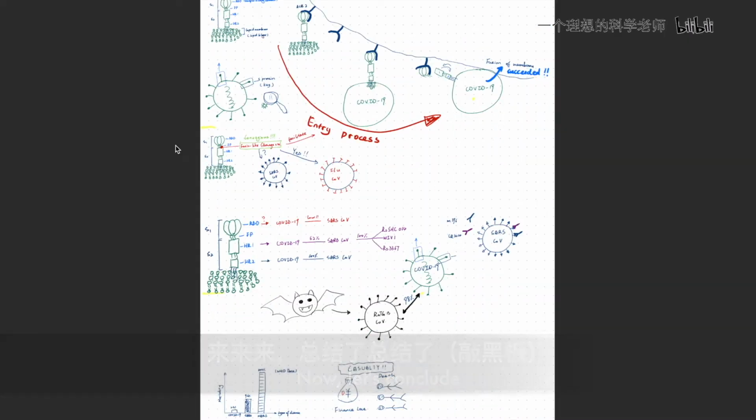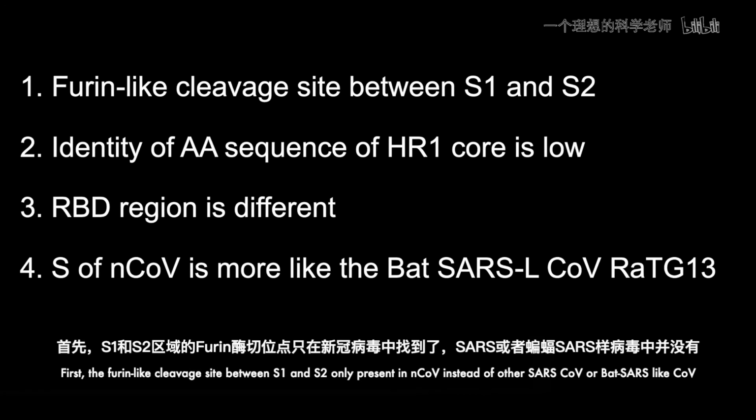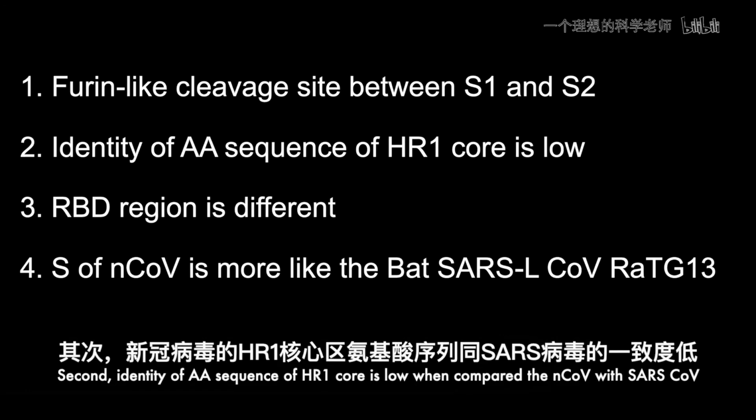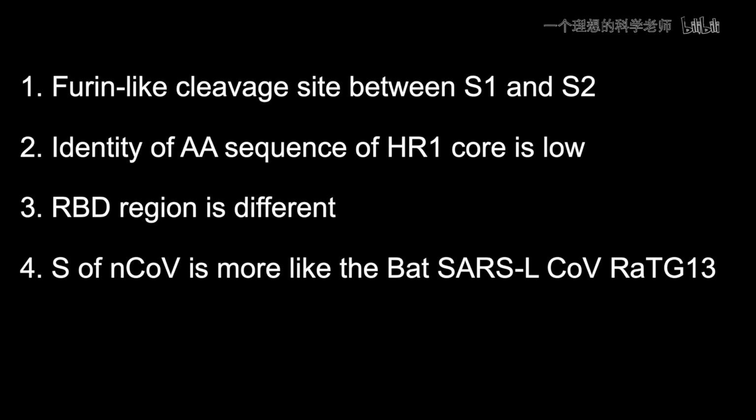Now let's conclude. First, the furin-like cleavage site between S1 and S2 is only present in the novel coronavirus, instead of other SARS coronavirus or bat SARS-like coronavirus. Second, identity of the amino acid sequence of the HR1 core is low when comparing the novel coronavirus with SARS coronavirus.